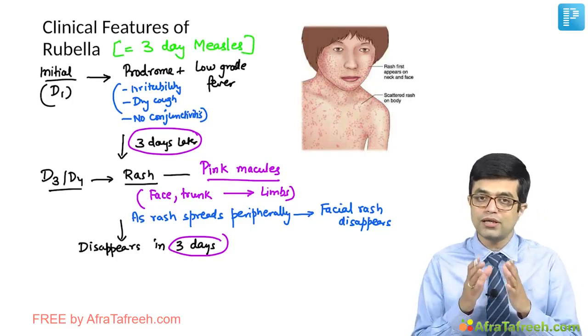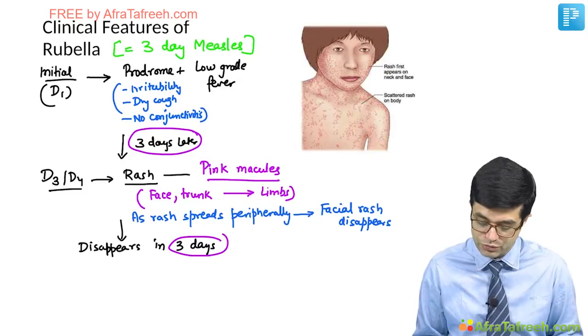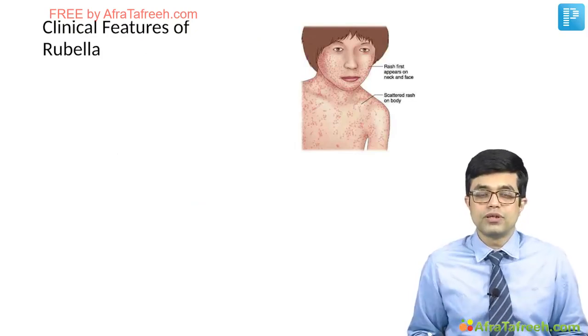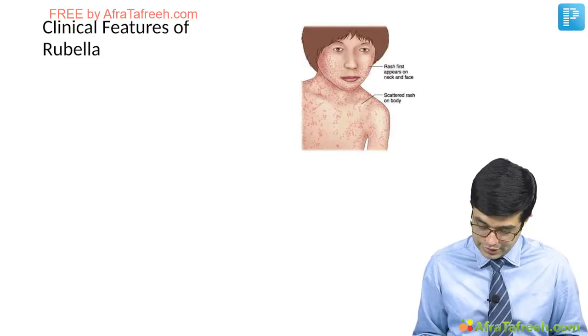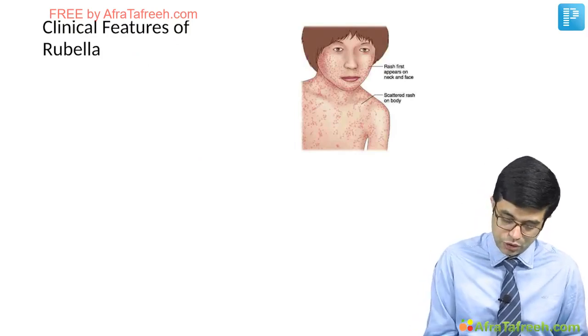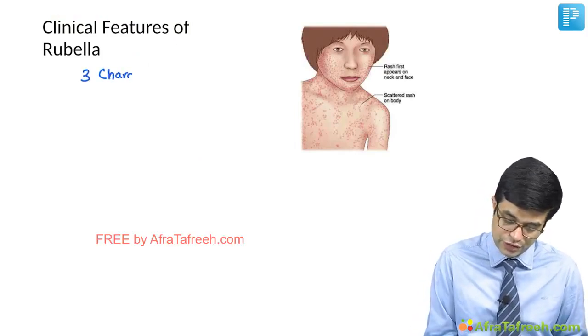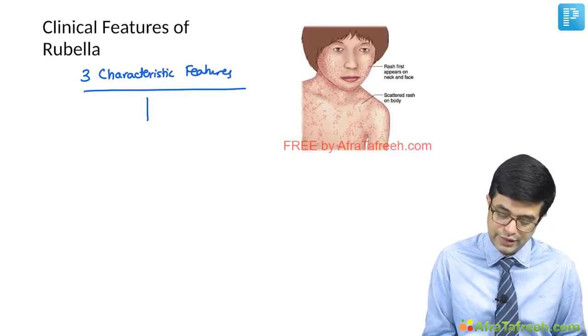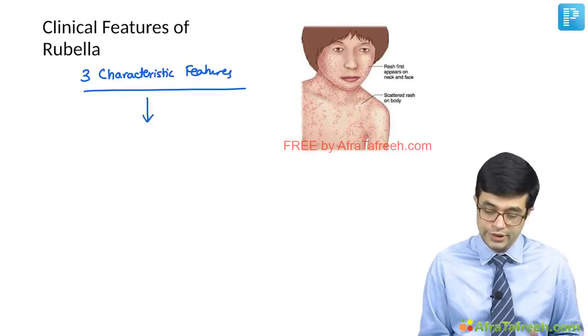So these are the typical clinical features what you find in patients with rubella. In addition to the clinical features which I described, there are 3 characteristic features which are clue for underlying rubella, which will be mentioned in the clinical MCQ in super specialty as well.